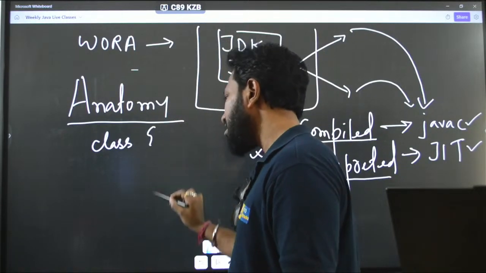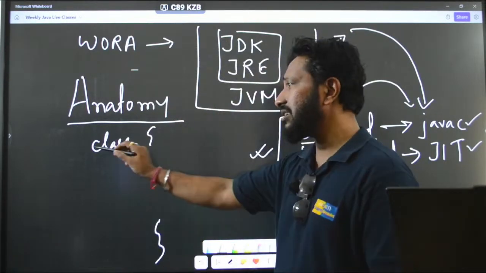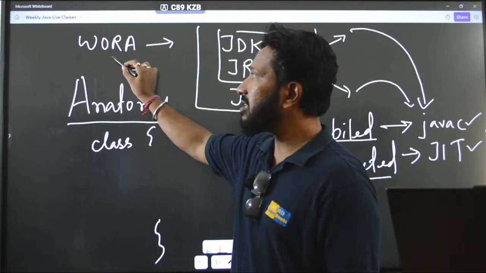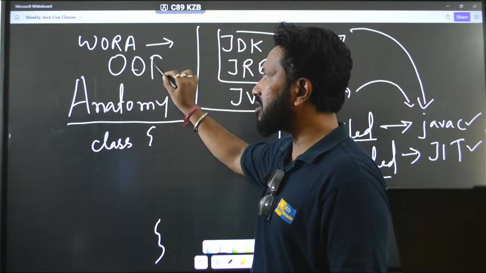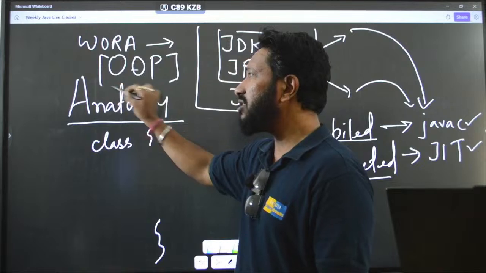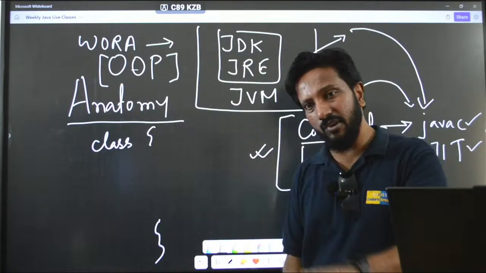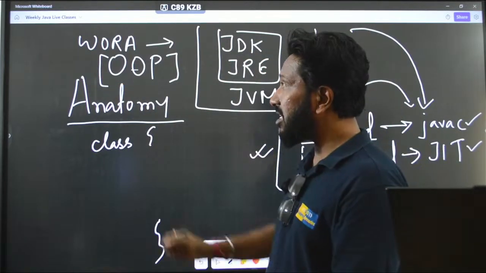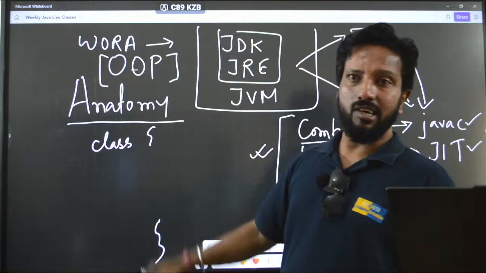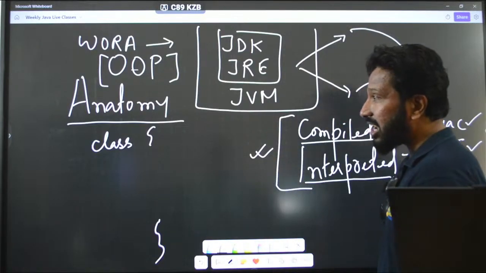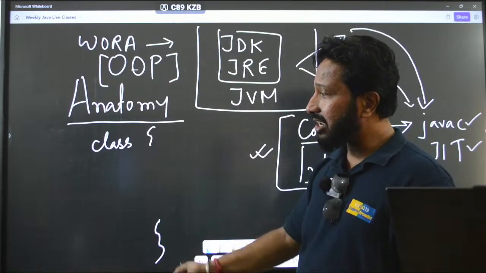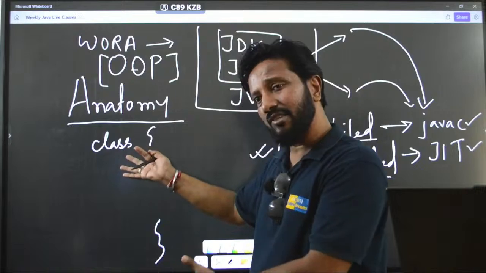Okay, everything in Java is written inside a class because we say Java is an object-oriented programming language. We will talk about all these things in detail. Don't worry about it for the time being. Just remember that Java is an object-oriented language. As we were discussing the anatomy, here I said everything in Java is wrapped inside a class.